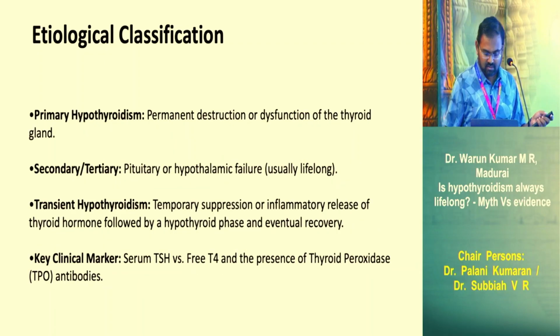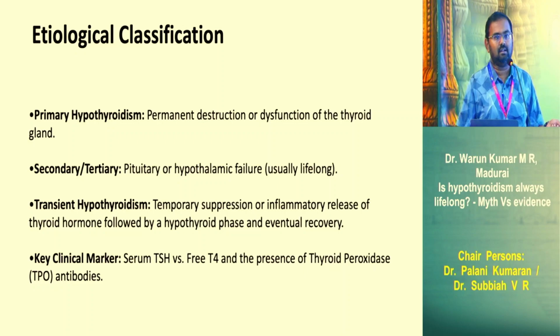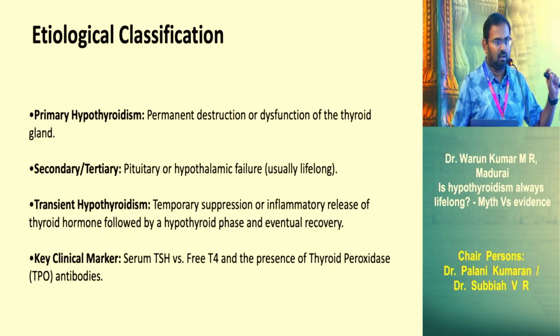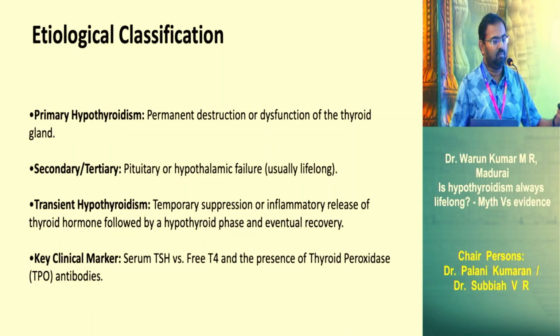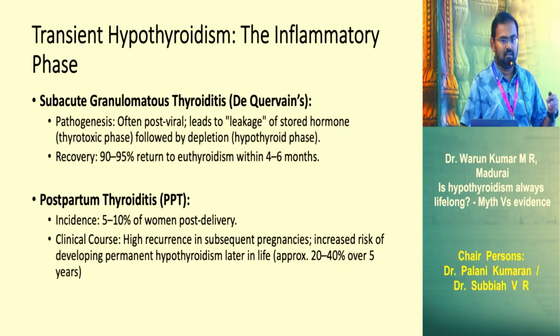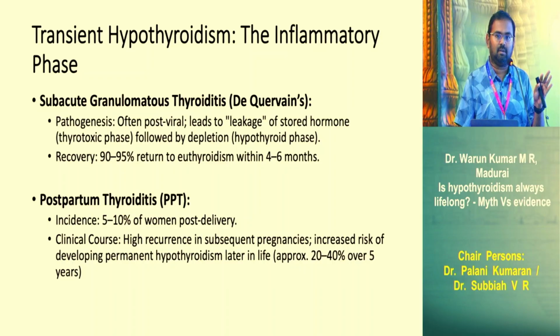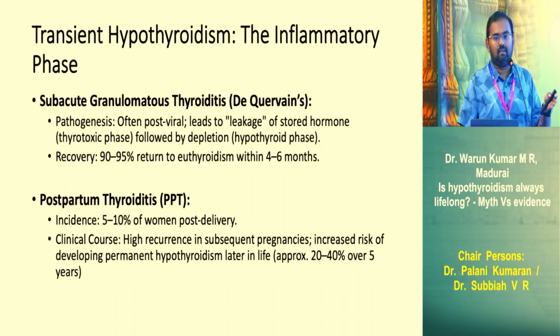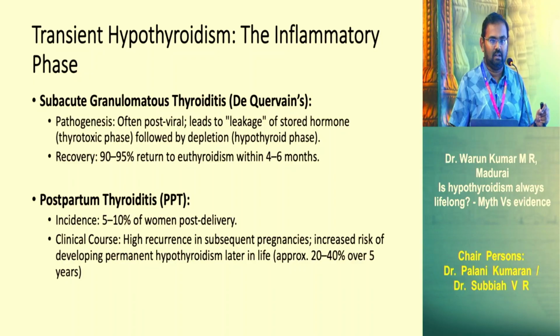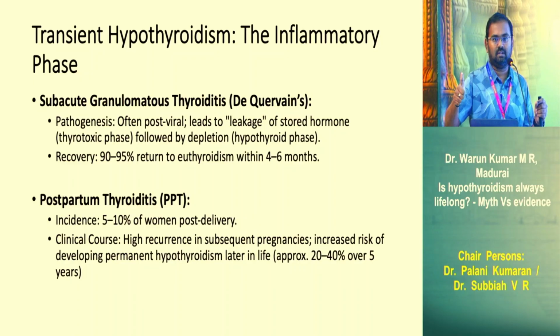So it's an etiological classification. Again, clinically, always look at not only the TSH, but also the T4, T3. If the T4, T3 is normal, then you are on the safer side. If T4, T3 is low, then you are supposed to treat then and there. And look at the symptoms also, because if the patient has a TSH rise and symptomatically has hypothyroidism, definitely you are supposed to treat. If the symptoms are not there, then you can hold off. So two things we need to see: one is the T4, T3 values, second is the symptoms of the patient.